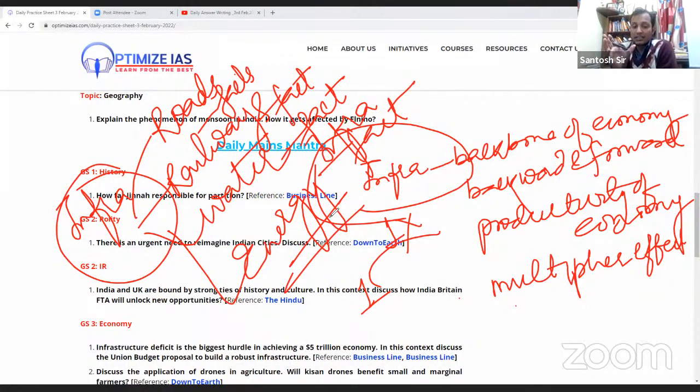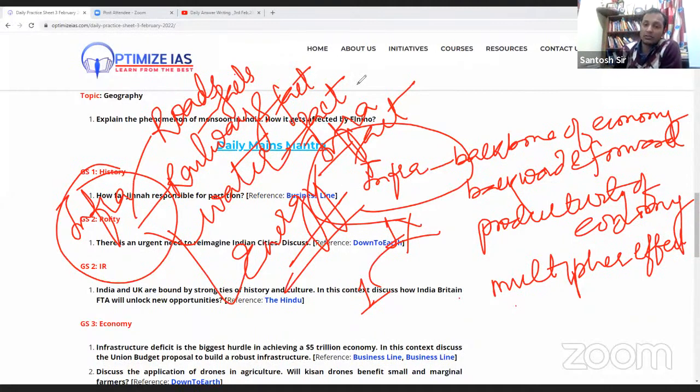So infrastructure deficit is the biggest hurdle to achieve a 5 trillion economy. We had an aim of 5 trillion economy. I don't know when we will achieve it, but if India has to achieve it, then it is very important for India to have a strong, very efficient infrastructure.